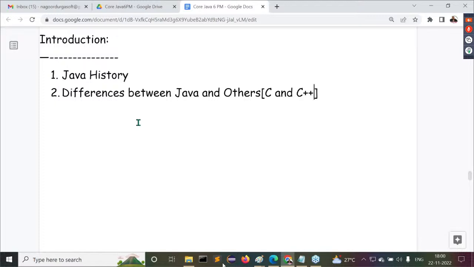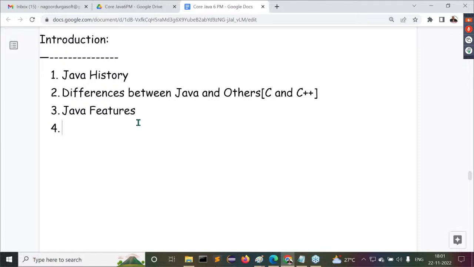In general, we may have one question. Already we have C and C++ programming languages, then what is the requirement for Java? Why do we need Java? To answer all these questions, we need to understand the differences between Java and others. Next one is Java features.